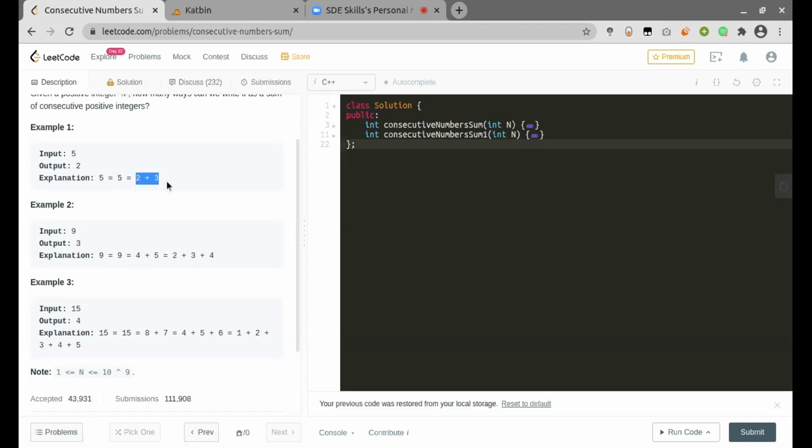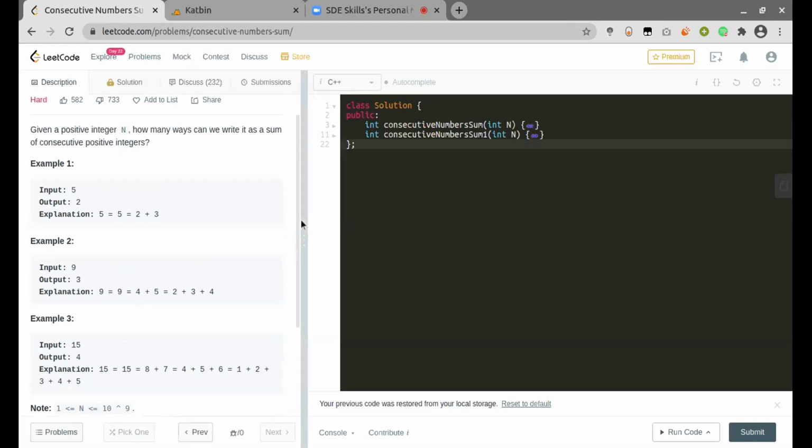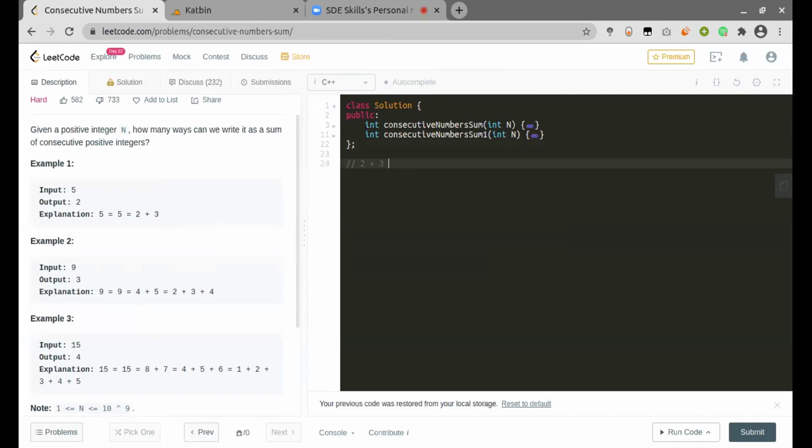For example, 2 plus 3 can be written as 1 plus 2, and then 1 plus 1. The two terms are as they are, and this plus 1 is so that we get 2 plus 3.